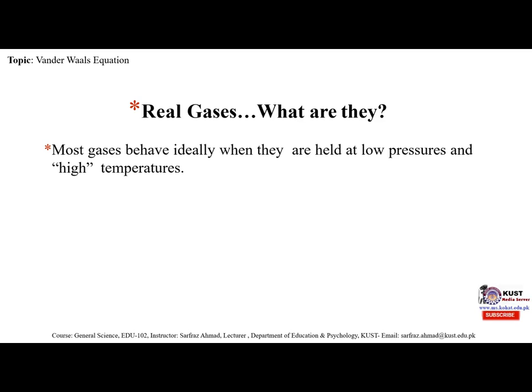So any gas that exists is a real gas: nitrogen, oxygen, carbon dioxide, carbon monoxide, helium, etc. Real gases have small attractive and repulsive forces between particles, and ideal gases do not. Real gas particles have a volume and ideal gas particles do not.